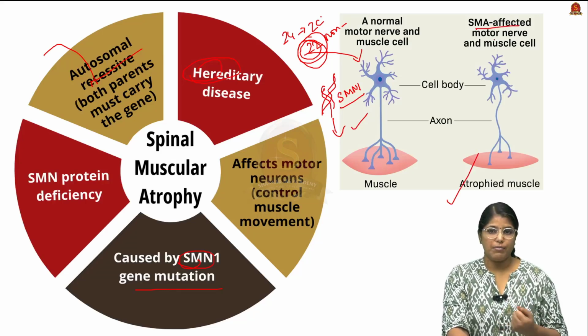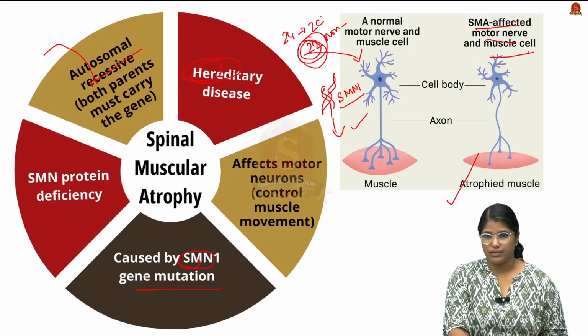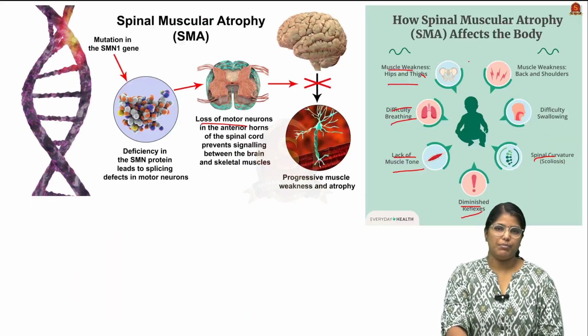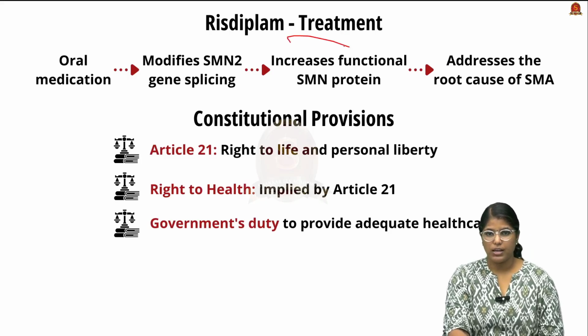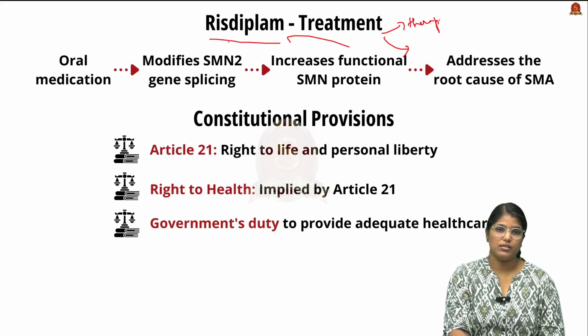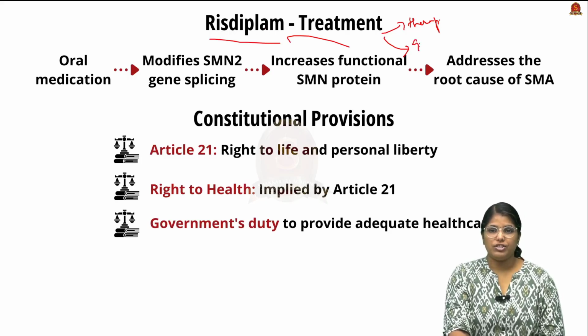Here, this is the SMA affected motor neurons and muscle cells. So, having seen the basics of SMA, now we have to see the treatment process. There are two important treatment processes. One is therapy, where oral medications will be given. A very important oral medication is Risdiplam, and we can also go for gene therapy.